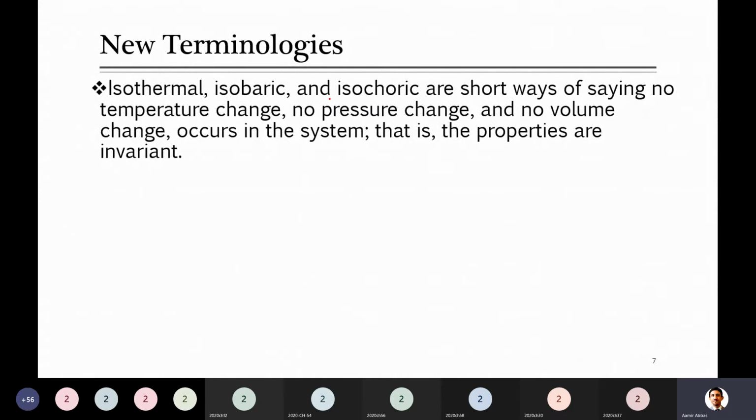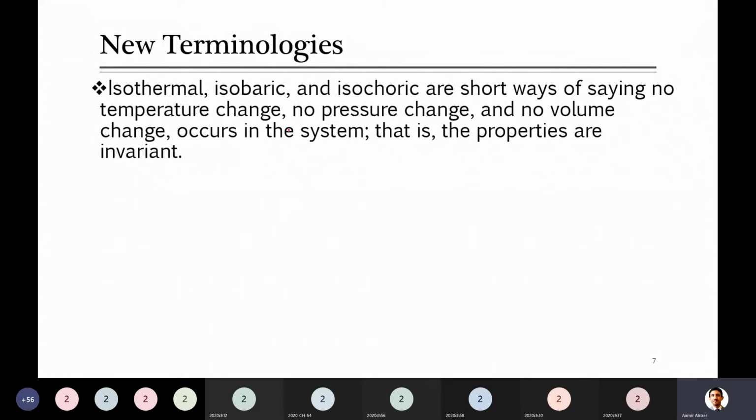So isobaric, isothermal, isochoric, as already told you, are just short names. Isothermal, temperature remains same, no temperature change. Isobaric, no pressure change, so pressure remains same. And isochoric, no volume change, volume remains same.